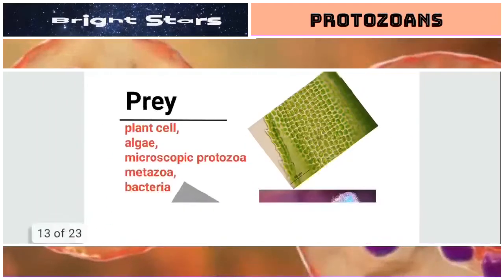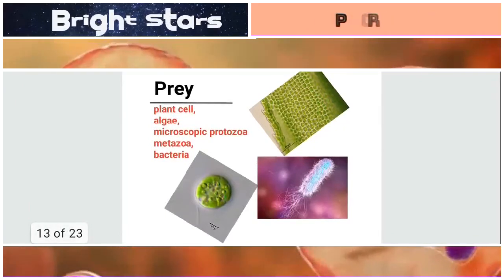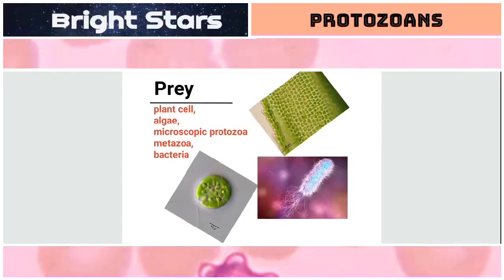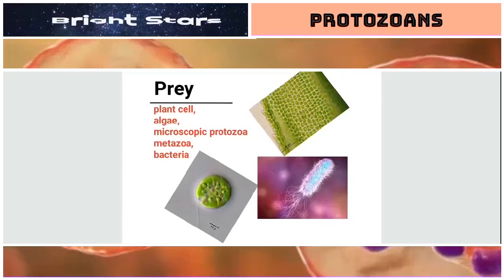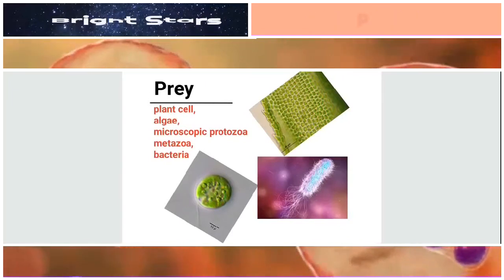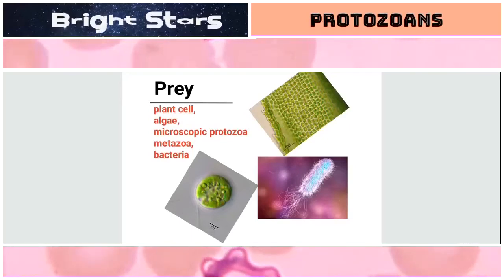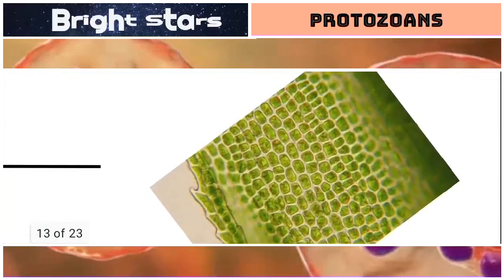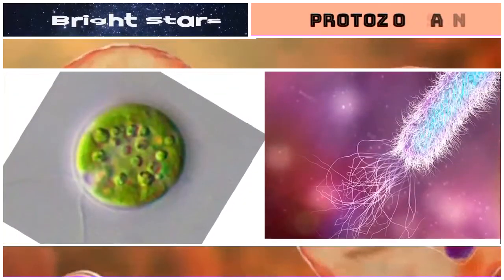So these are the prey for amoeboid protozoans or for amoeba. The organism which eats another organism is a predator. The organism which is eaten by some other organism is called a prey. So here the prey is a plant cell or a bacterial cell or an algal cell, like that.